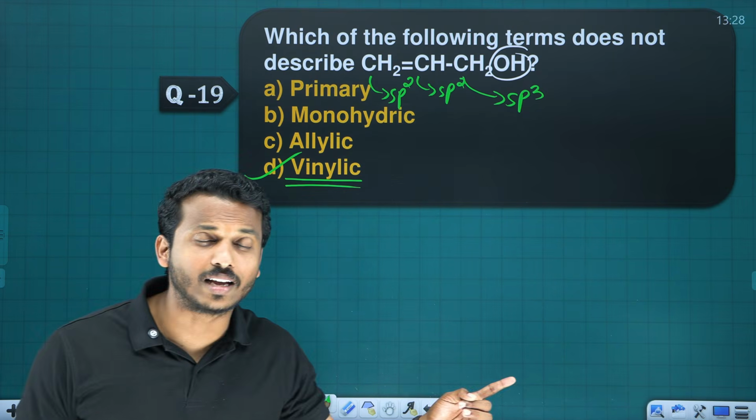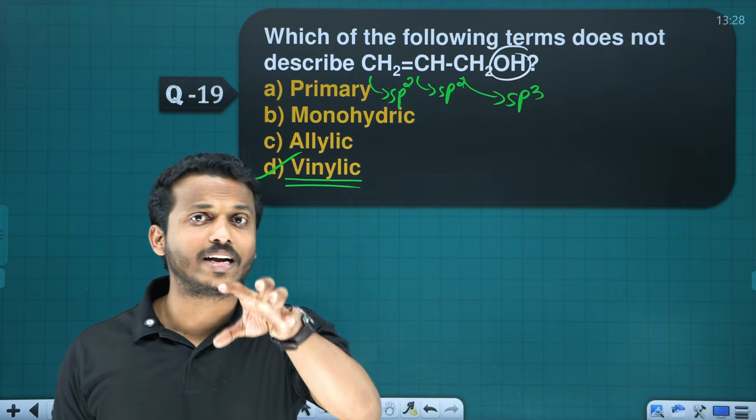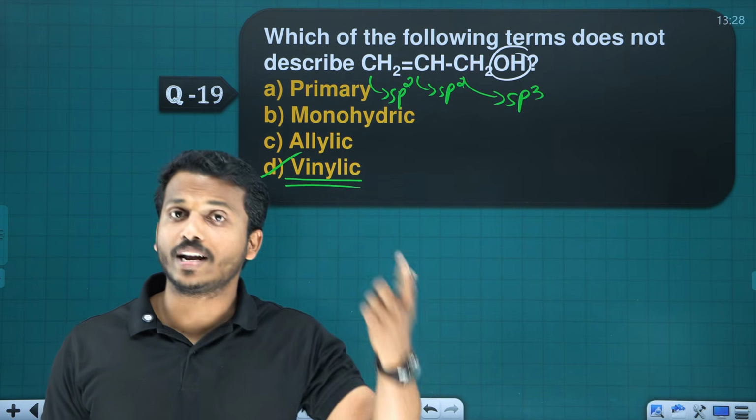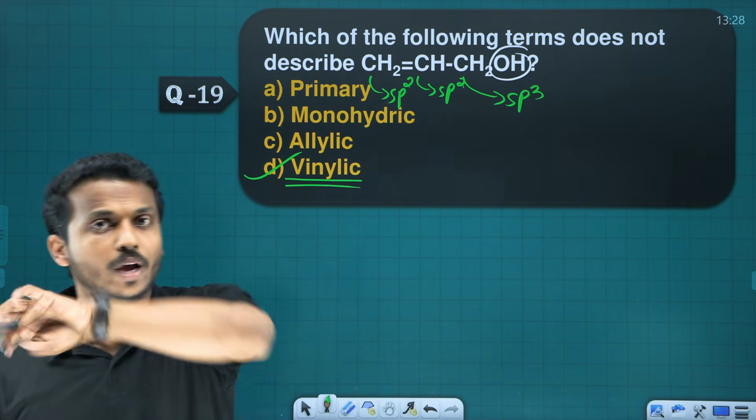What is meant by vinylic? The alcohol connected carbon is sp2, again sp2. What is allylic? sp3, sp2, sp2.